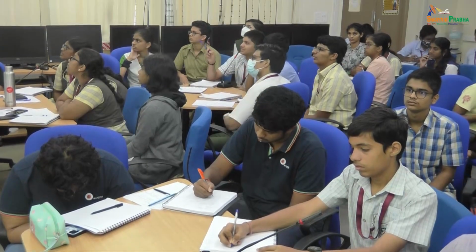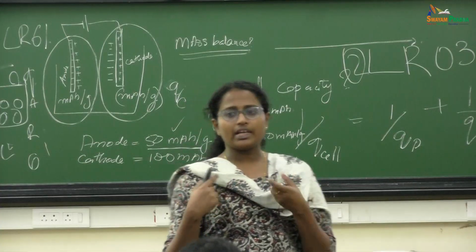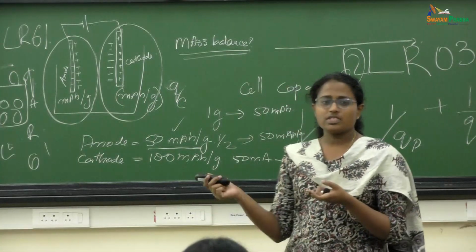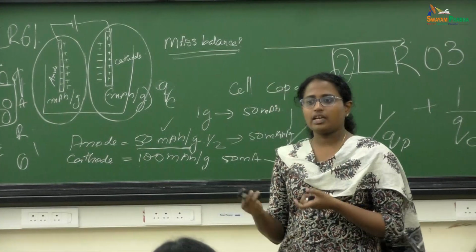Then 5 is the maximum diameter or thickness in millimeters. And 44 is the height of the prism shaped cell. Then 63 is the maximum height. It's a prism, so you have a width, right? Width of the prism. If you have an extra N5, that is the number of cells connected in parallel. So this is how you will read a secondary lithium-ion battery.